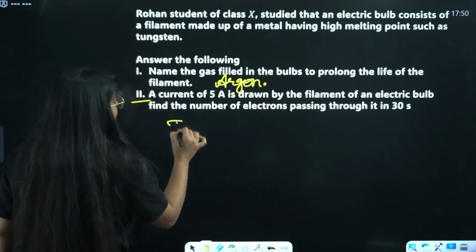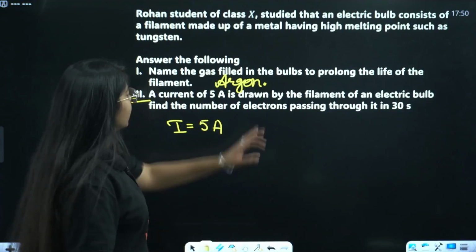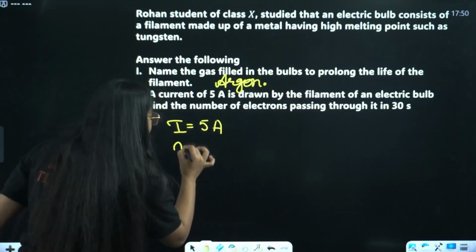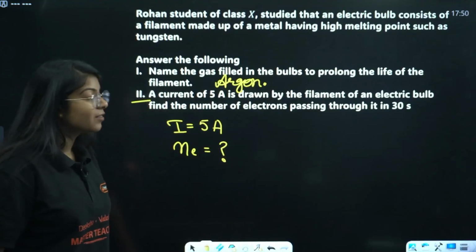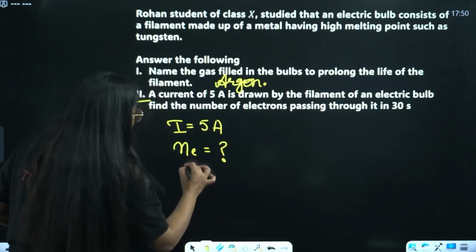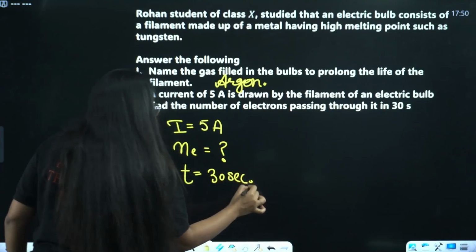Next, we have a current of 5 ampere drawn by the filament. Ma'am, current is given as 5 ampere. It is drawn by the filament of an electric bulb. Find the number of electrons passing through it in 30 seconds. How will you do it? Tell me, how will you do it?